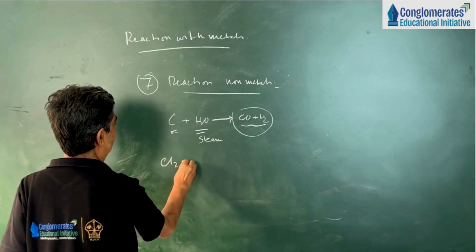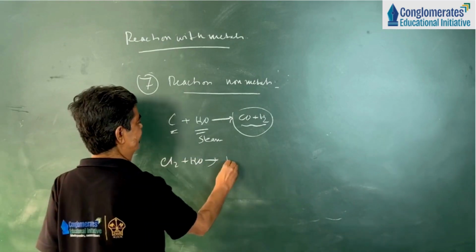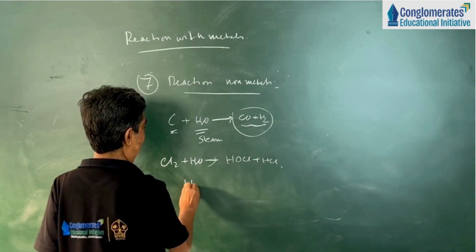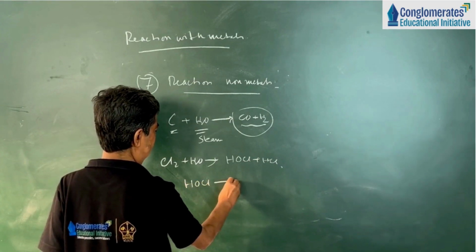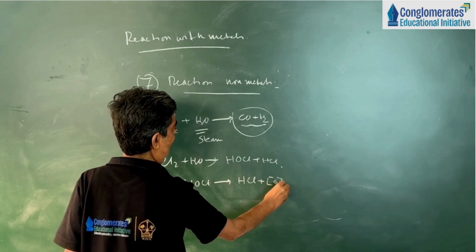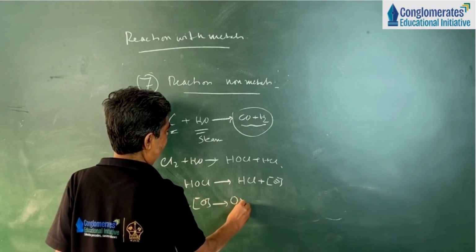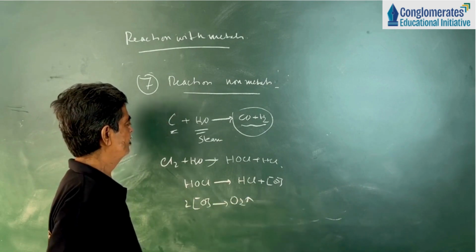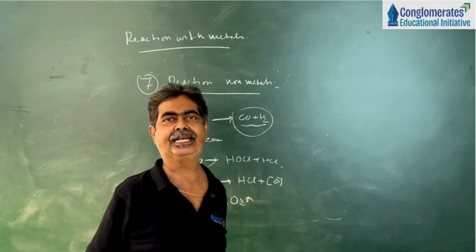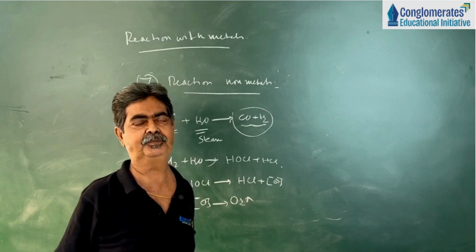Similarly, chlorine reacts with water, that means chlorine gas is passed through water. We get a mixture of two acids, HOCl plus HCl. HOCl, hypochlorous acid, is very unstable and forms HCl plus nascent oxygen, and nascent oxygen being unstable forms oxygen gas. So when chlorine gas is passed through water, we get hydrochloric acid and oxygen gas is evolved.